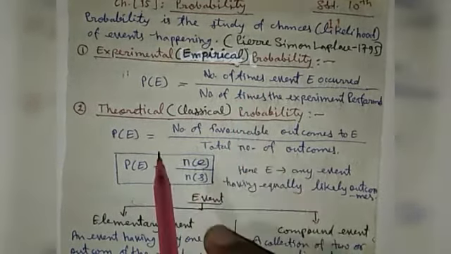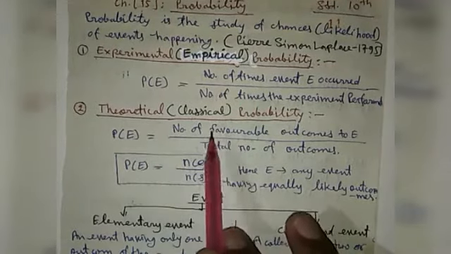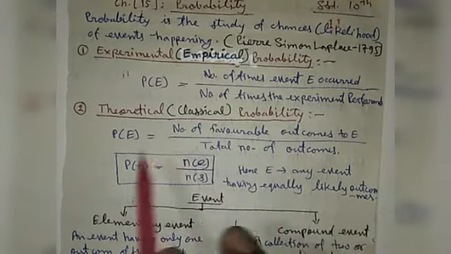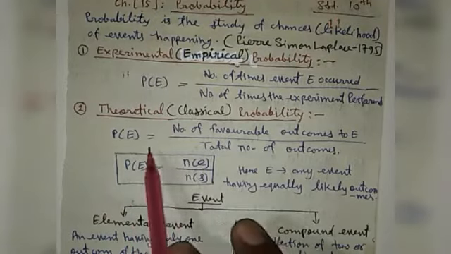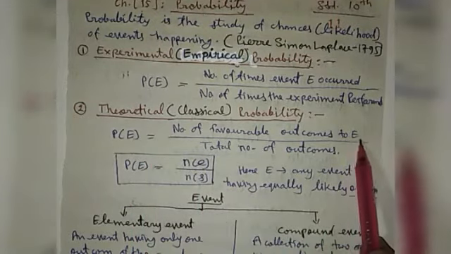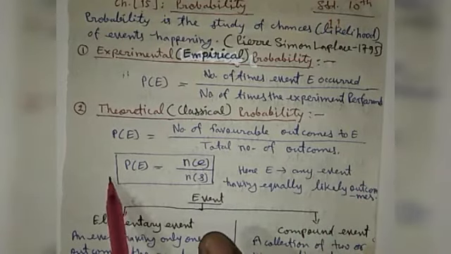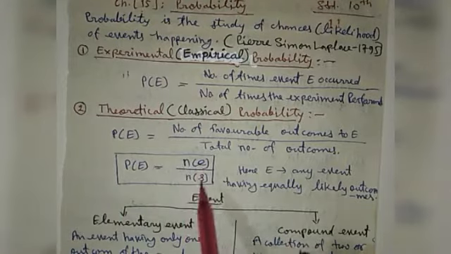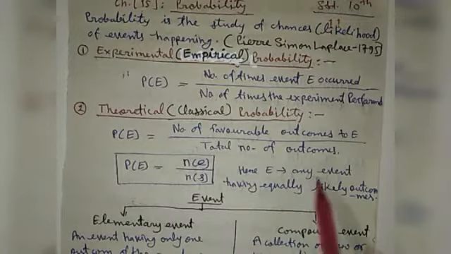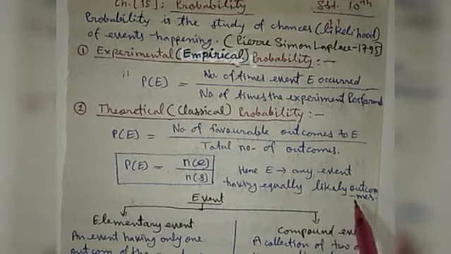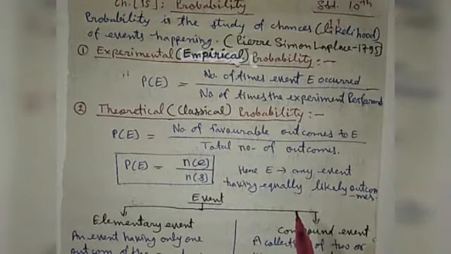Now the second type of probability is theoretical probability, meaning classical probability, and the formula for classical probability is P equal to number of favorable outcomes to event E divided by total number of outcomes. In short, it is written as P equal to n(E) upon n(S). Here E stands for event. So here the events have equally likely outcomes, meaning all the outcomes have equal possibility. All types of outcomes have equal possibility.